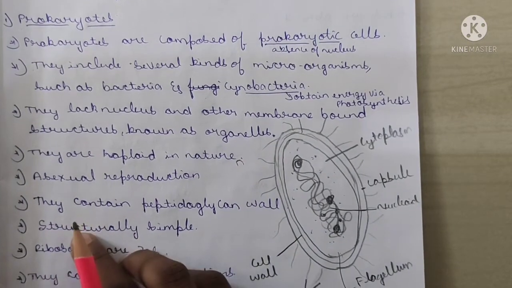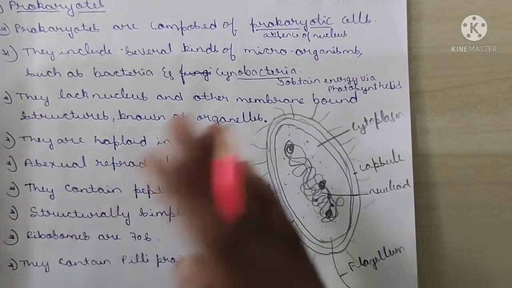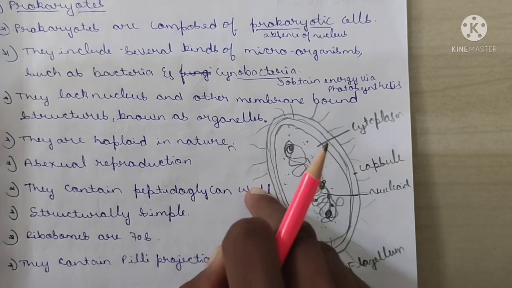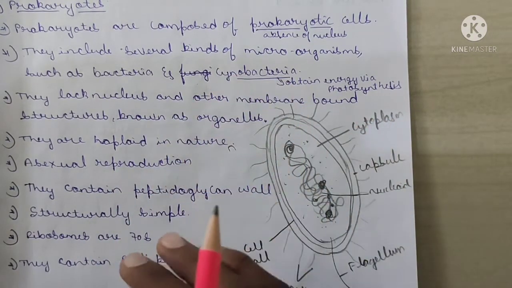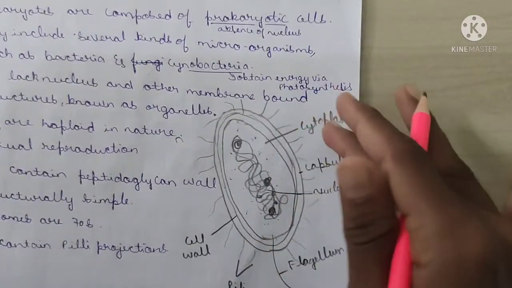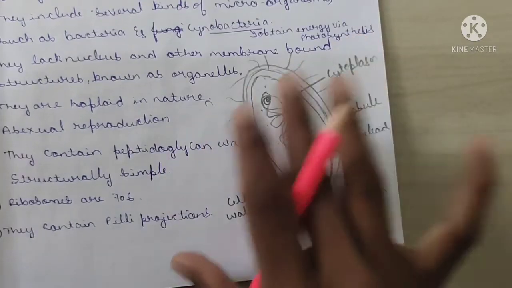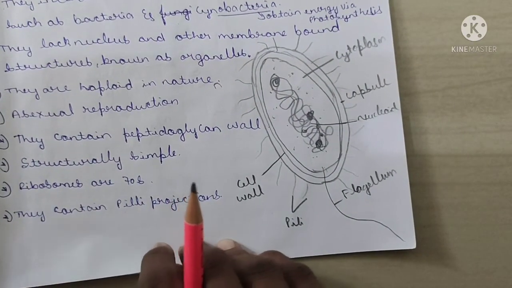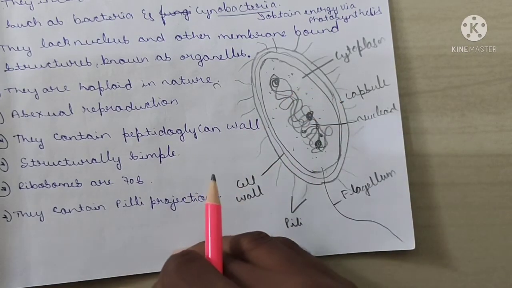Clear? And they contain a peptidoglycan cell wall. The cell wall is made up mainly of peptidoglycan. You remember these basic points. Then their structure is simple, no complication in the structure, just structurally simple. And ribosomes are 70S. Got it? 70S ribosome. Ribosome is very important for the production of protein.